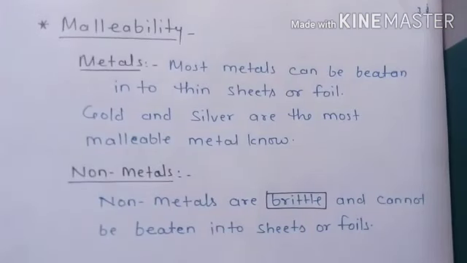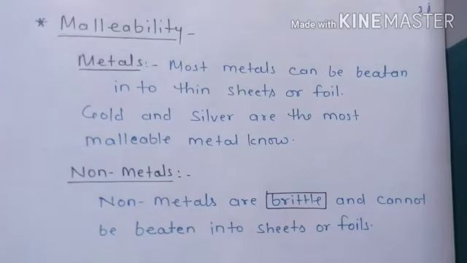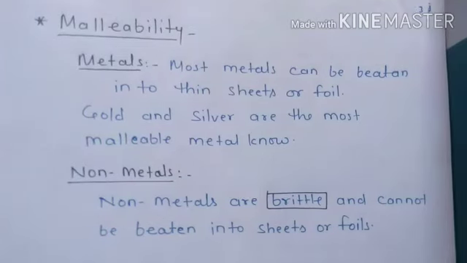The next thing is malleability. So what is malleability? The property by virtue of which a metal can be beaten into thin sheets is called malleability. It means if you take a metal and beat it with a hammer and that metal can be converted into a thin sheet, then this property is known as malleability. If you beat iron with a hammer and we can convert it into an iron sheet, then we call it malleability.